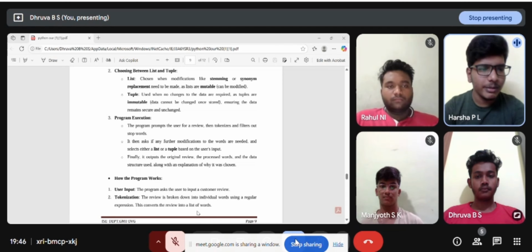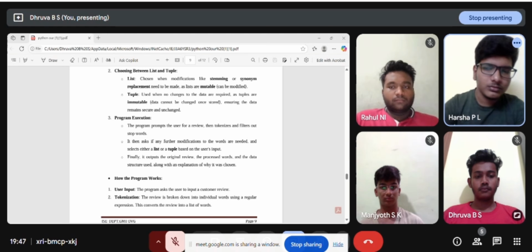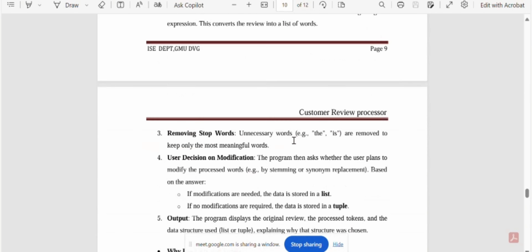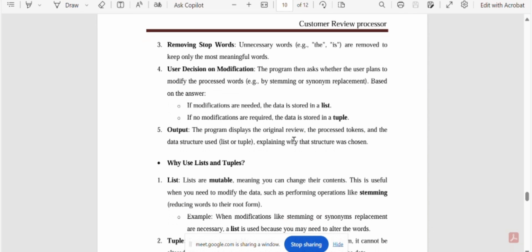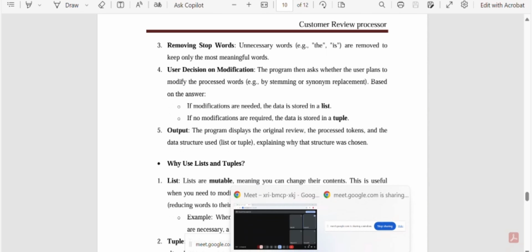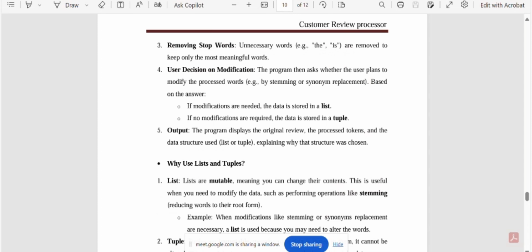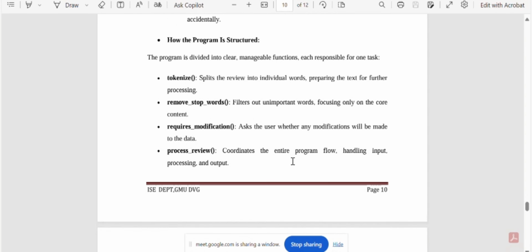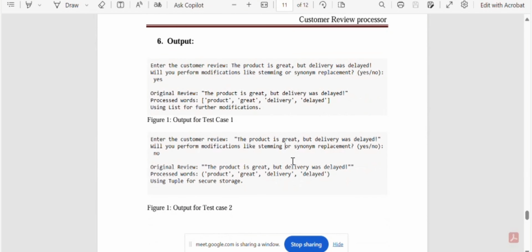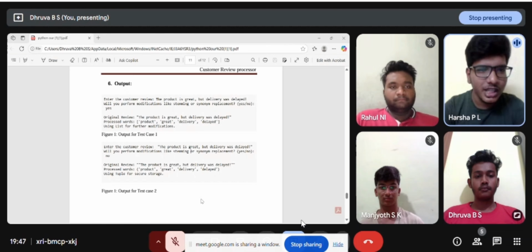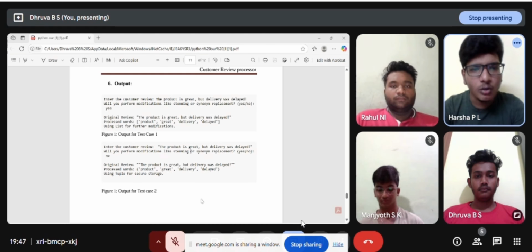This is how the main function works. For example, you have taken an input: enter a customer review. "This product is good, but the delivery was delayed." Will you perform modification, like stemming or synonym replacement, yes or no? The original review is "This product is great, but delivery was delayed."